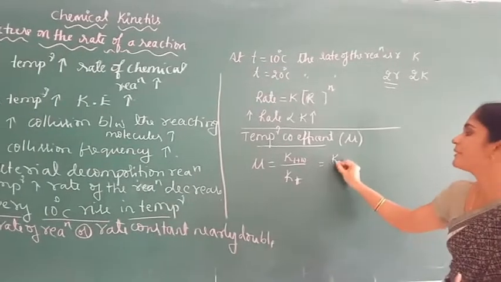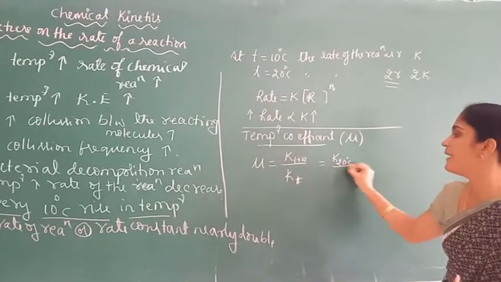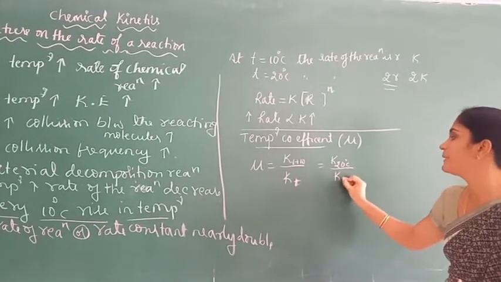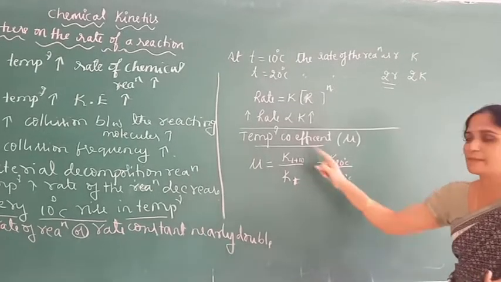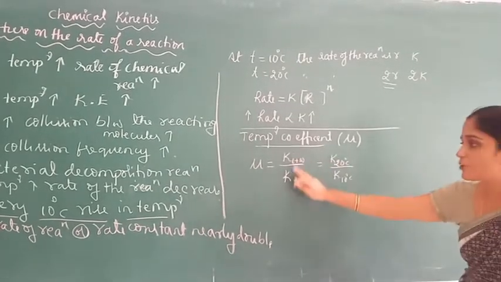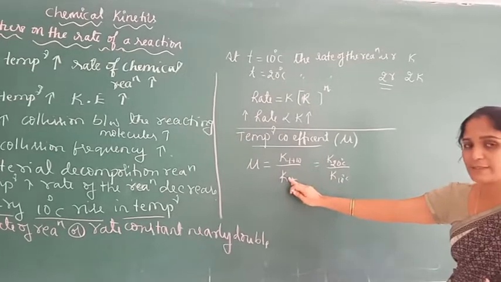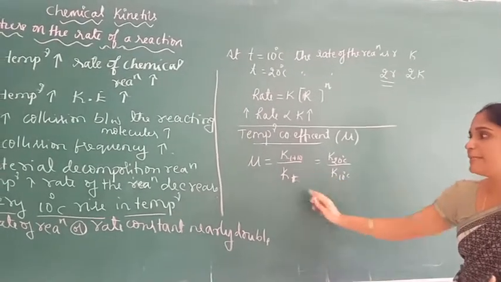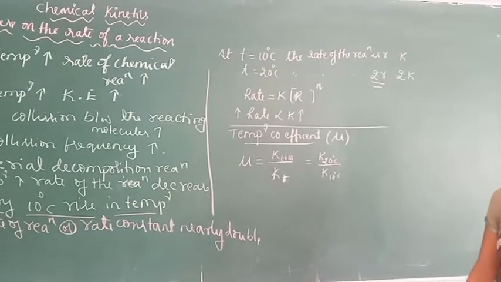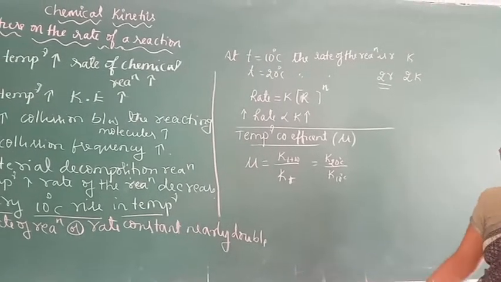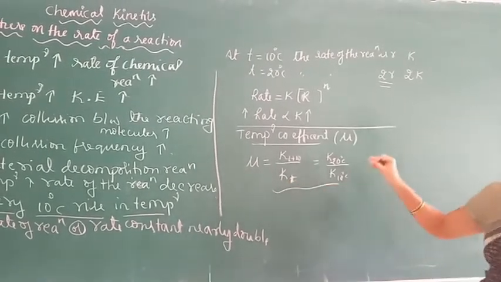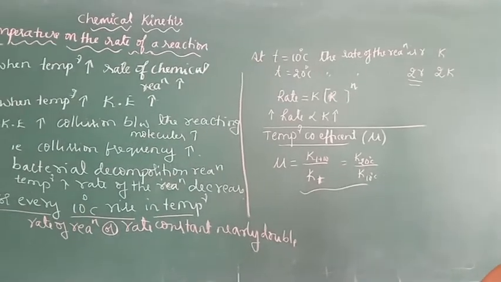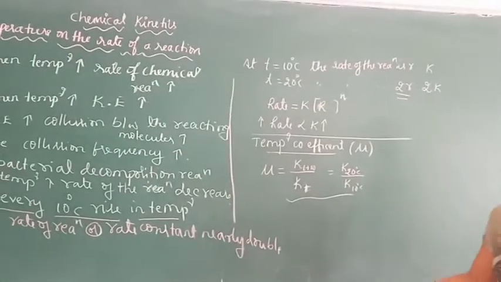Here, K at 20 degree Celsius divided by K at 10 degree Celsius. The ratio between the two rate constants at two temperatures differing by 10 degree Celsius is called the temperature coefficient.